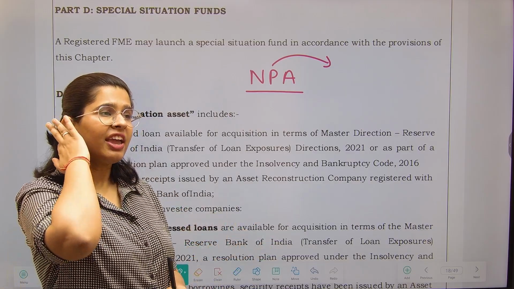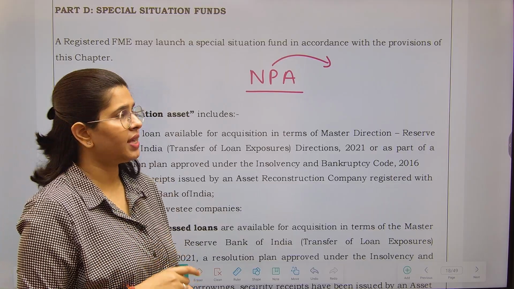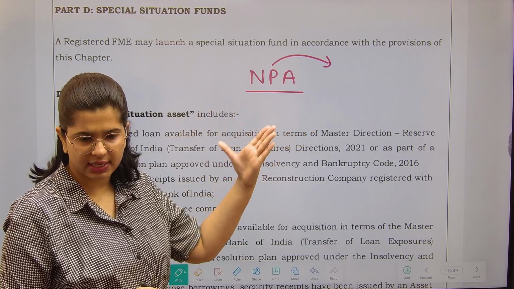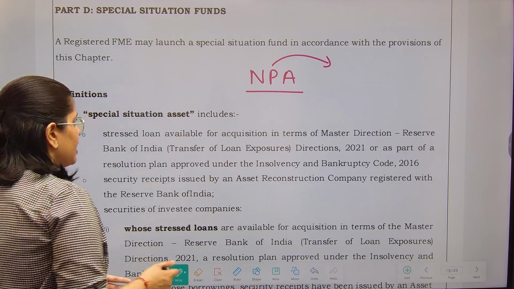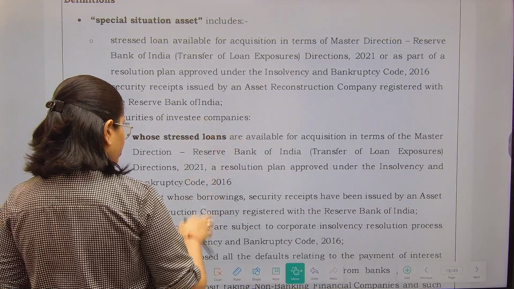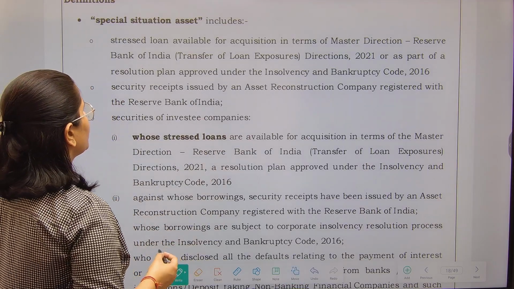Okay, so if you have run a scheme which is going to invest in such kind of securities, in such kind of assets, then that is called a special situation fund. You see, what are the special situation assets? Special situation fund is going to invest in the special situation assets. Now what are these special situation assets?